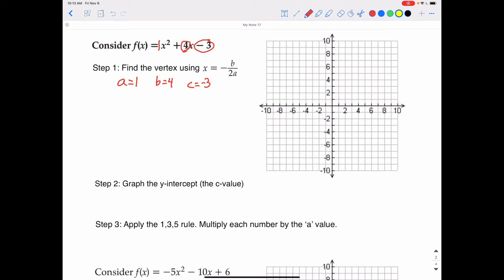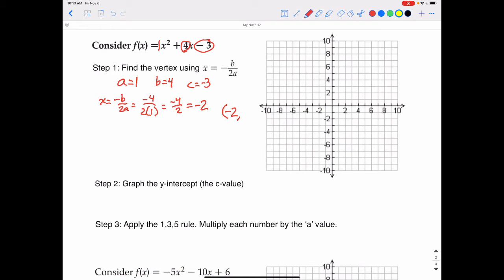So using the formula x equals negative b over 2a to find the vertex, we'll have negative 4 over 2 times the a value, which is 1. That's negative 4 over 2, which, when we simplify, is negative 2. So the vertex has an x value of negative 2. But we don't know what the y value is yet.